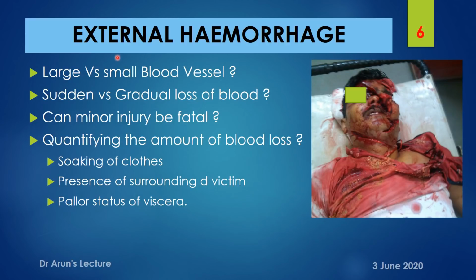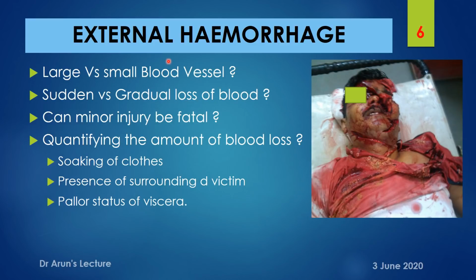And if a small blood vessel has been injured, there will only be a gradual loss of blood, and in some cases even minimal loss of blood, where with appropriate treatment and management the individual could be saved.